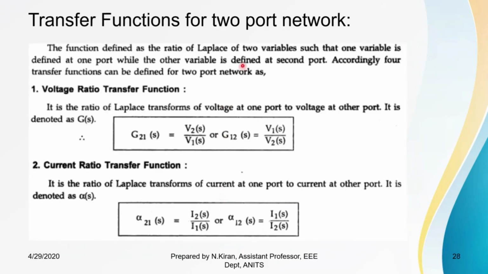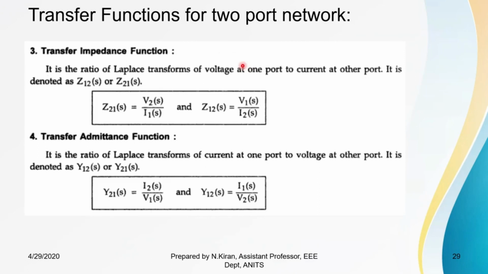Coming to transfer functions. First let us see transfer impedance function. Transfer impedance functions are only defined for two port network, and Z21 is nothing but the Laplace transform of voltage at second port to the Laplace transform of current at first port. Similarly, Z12 is the Laplace transform of voltage at first port to the Laplace transform of current at second port.